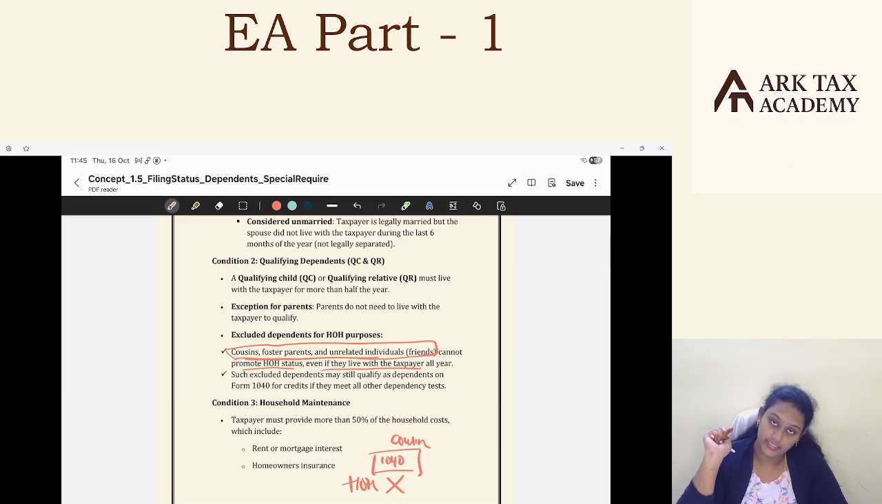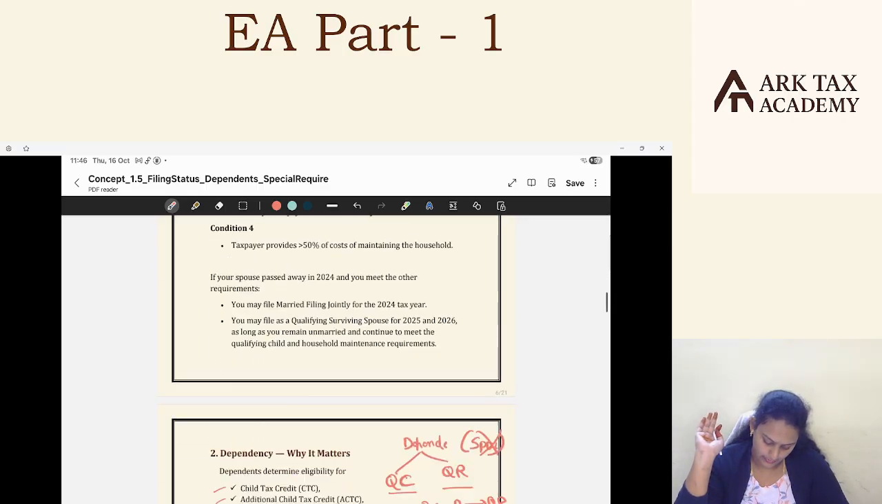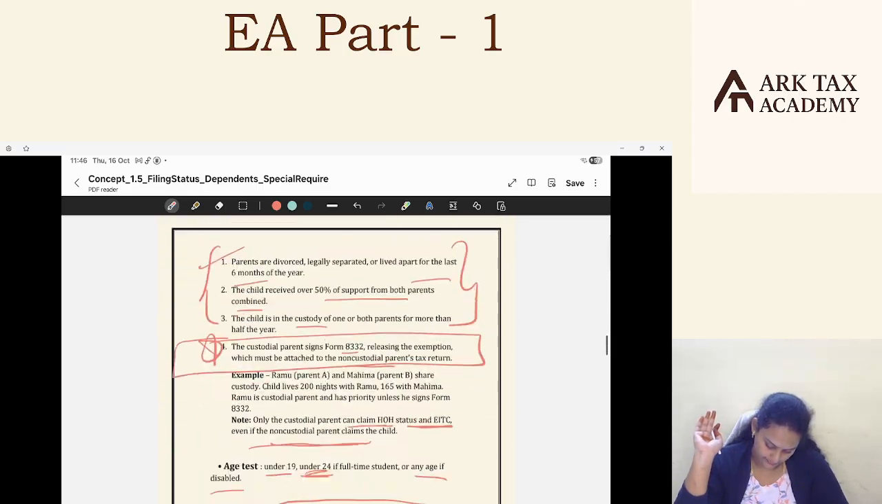Okay, hope you are clear with this point now. This means that even if they live with the taxpayer all year, so that relationship test is satisfied, and even though they are a qualifying relative, head of household specifically says these three persons cannot qualify you for head of household status. Okay, one more point.